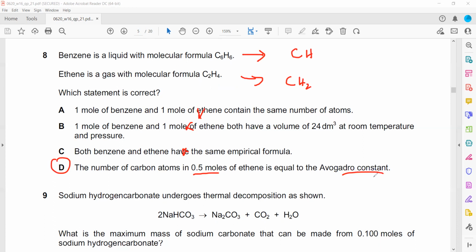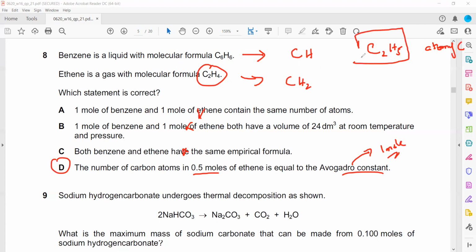If we have one whole molecule of C2H4, it will contain 2 carbon atoms. So if we have 0.5 moles of ethene, how many carbon atoms are there? X. Cross multiply, so we get 1 mole. And 1 mole means Avogadro's constant. That's why D is the right answer.